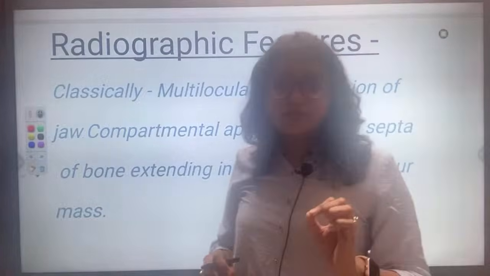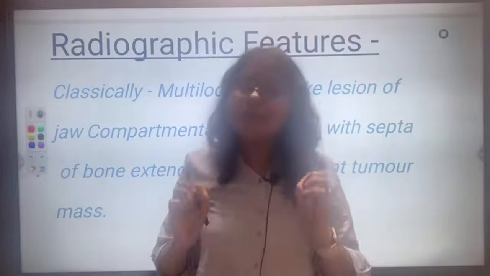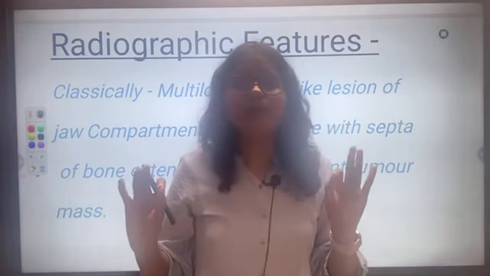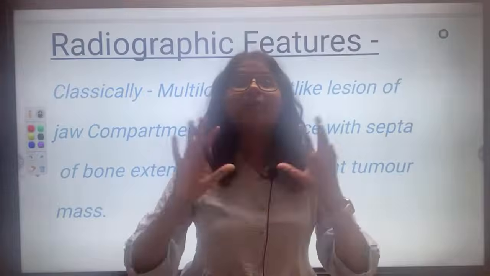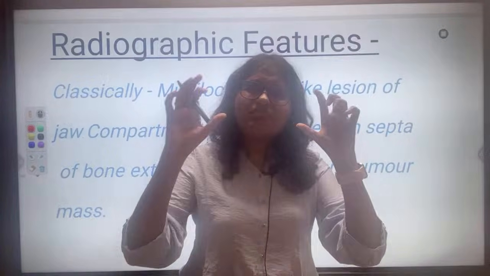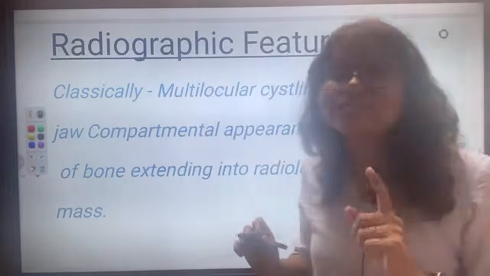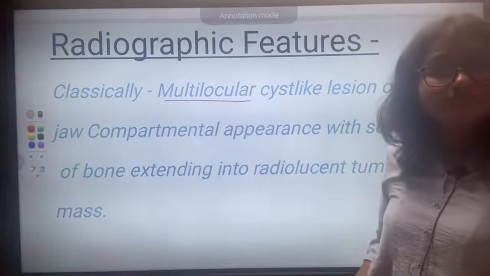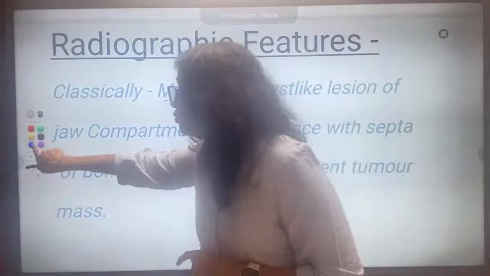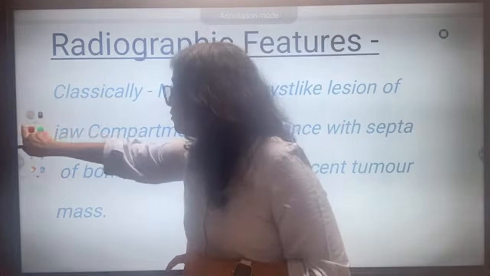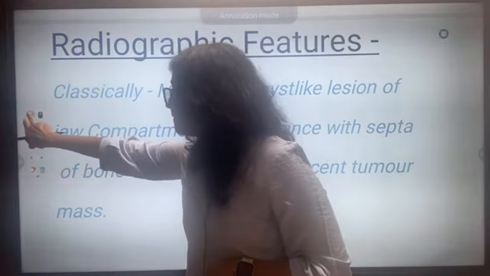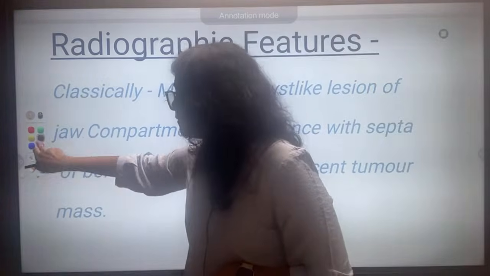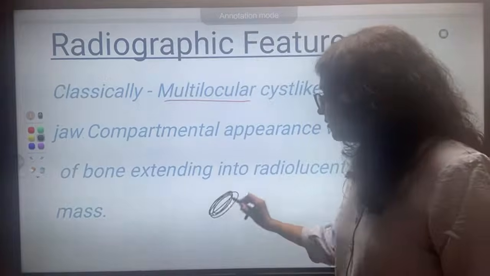Radiographically, the most important thing, one word to remember for the classic type of ameloblastoma: it will have a compartmental appearance, in the sense you will see many cyst-like spaces within it, right? So what is the classic type of ameloblastoma? Classically multilocular. I'll just show you. For example, this is a growth.